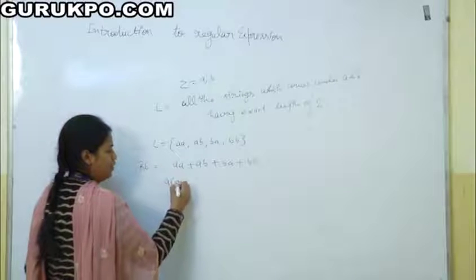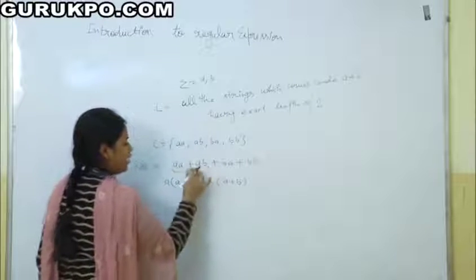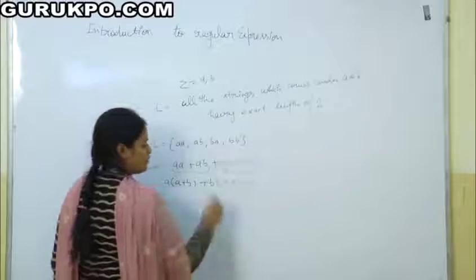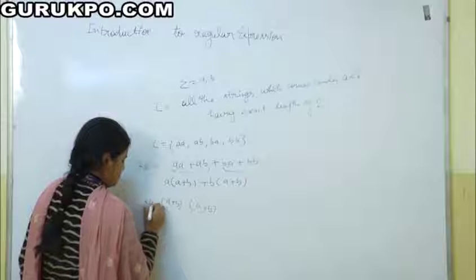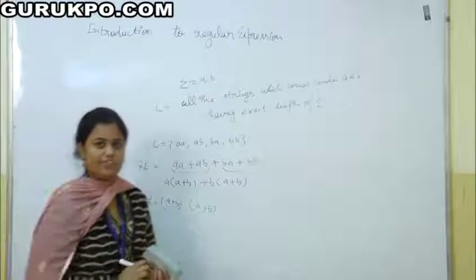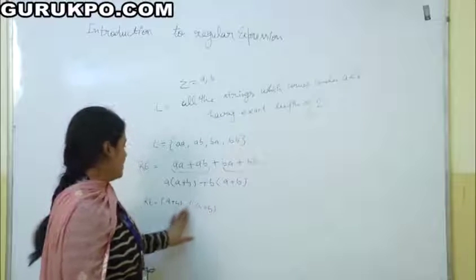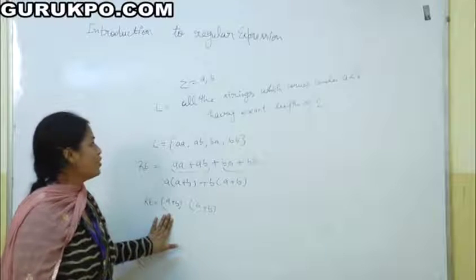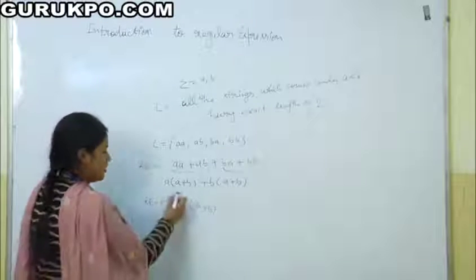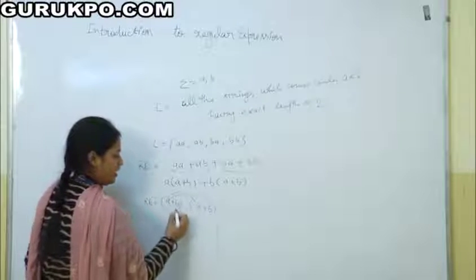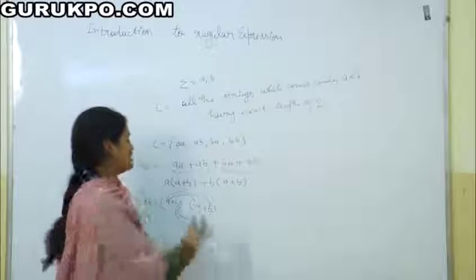In this way, I will write A plus B and A plus B. I have taken A common from the first two and B common from the other two. In the next step, I can write (A plus B)(A plus B). Now this is clear. From this regular expression, we can make all the strings which belong to a, b and have exact length of 2: AA, AB, BA and BB. It will contain only those strings having exact length of 2.